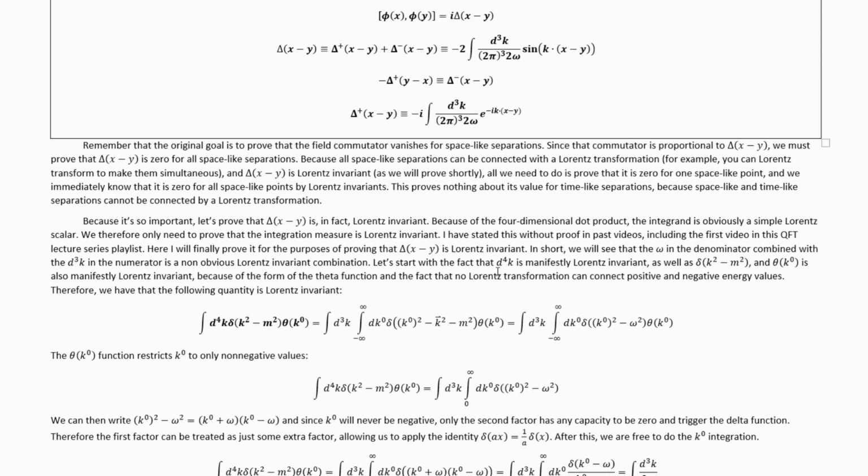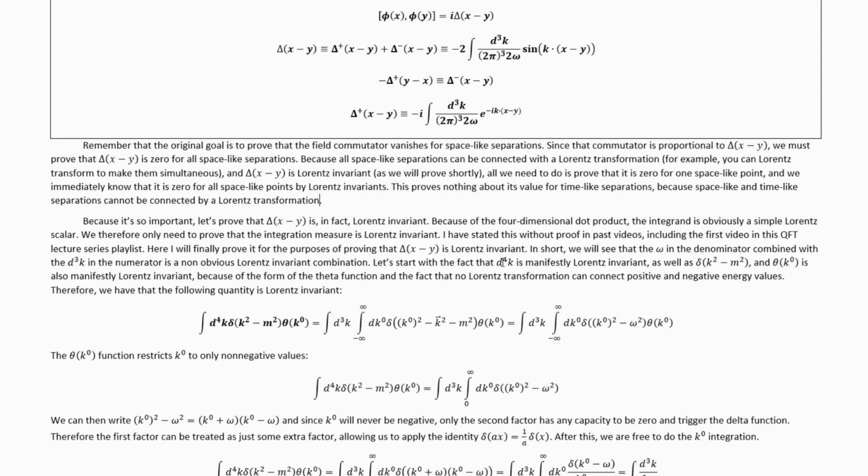I have stated that this kind of integration measure is Lorentz invariant without proof in past videos, but here I will finally prove it for the purposes of proving that this thing is Lorentz invariant. In short, we will see that omega in the denominator combined with this d3k in the numerator is a non-obvious Lorentz invariant combination.